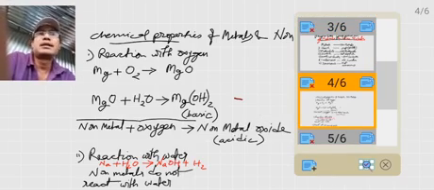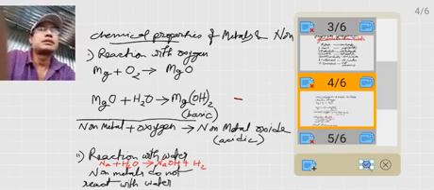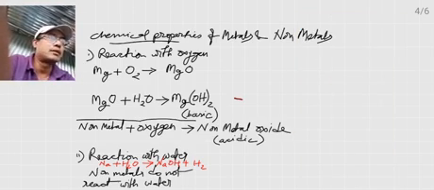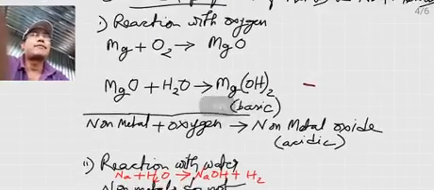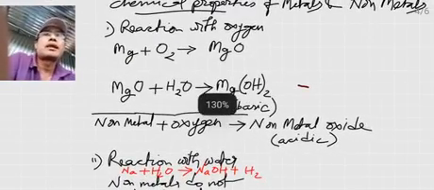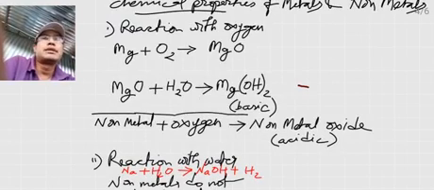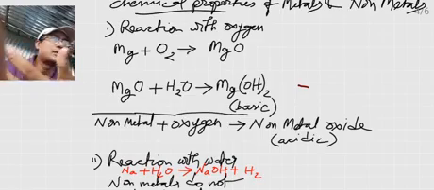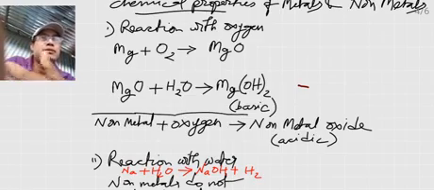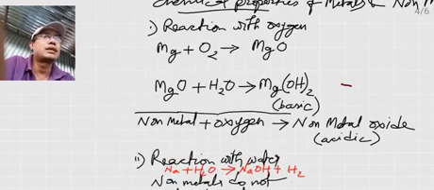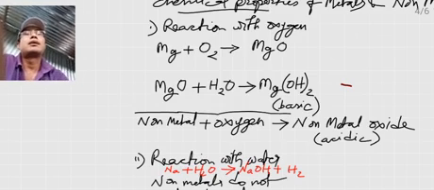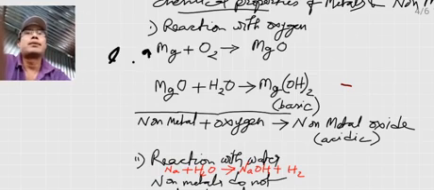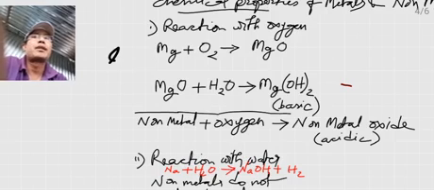Then after this, let's come to the chemical properties of metals and non-metals with different substances. Here, first, let's have the reaction with oxygen. Reaction of oxygen with metals, reaction of oxygen with non-metals. Here, in the first example, we have the reaction with oxygen of metals. For example, let's take magnesium as an example.